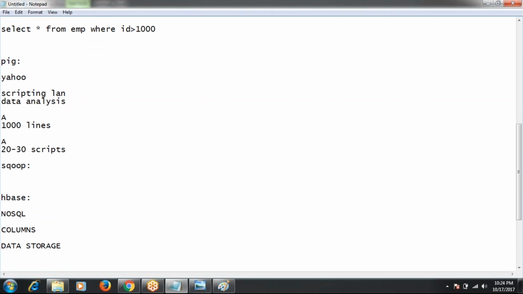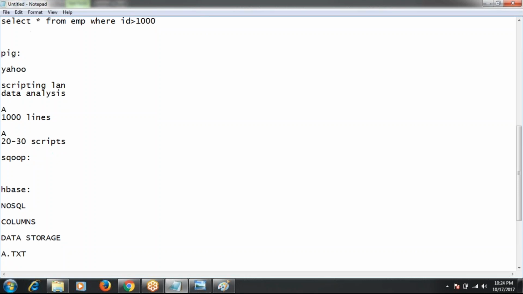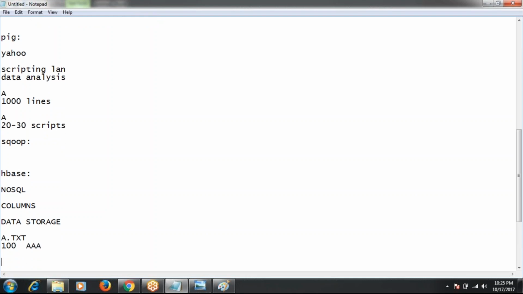For storage we have HDFS, but in HDFS we have one drawback. For example, I have some file a.txt. This a.txt file contains some records like ID, name, 101.